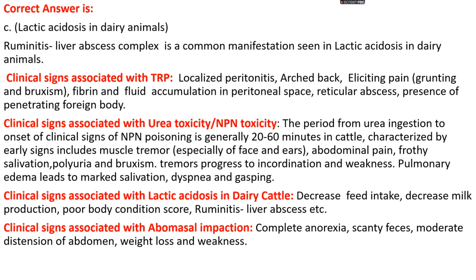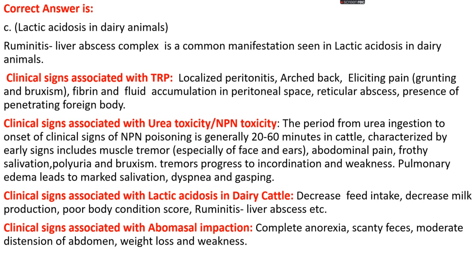Okay. Now the clinical signs associated with urea and non-protein nitrogen toxicity. The period from urea ingestion to onset of clinical signs is generally 20 to 60 minutes in cattle. Early signs are mainly nervous signs, with muscle tremors, especially of the face and ear muscles. There is abdominal pain, frothy salivation, polyuria, and bruxism. Tremors progress to incoordination and weakness, and pulmonary edema leads to marked salivation, dyspnea, and gasping.